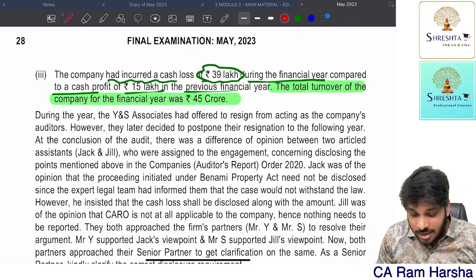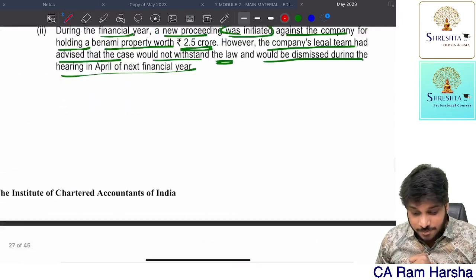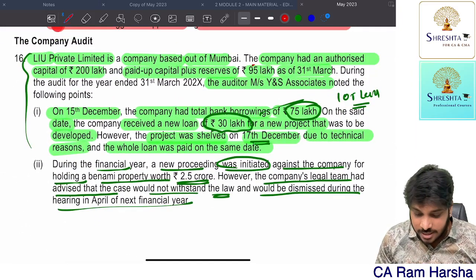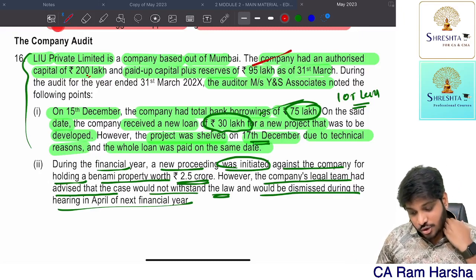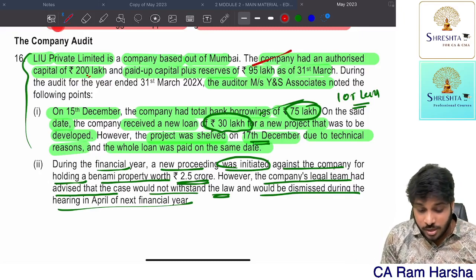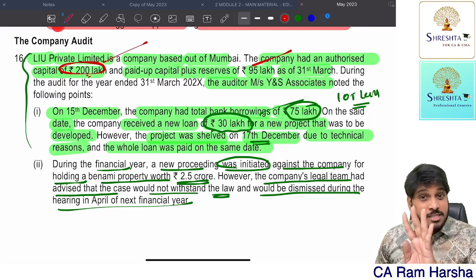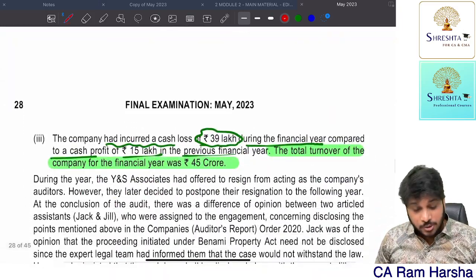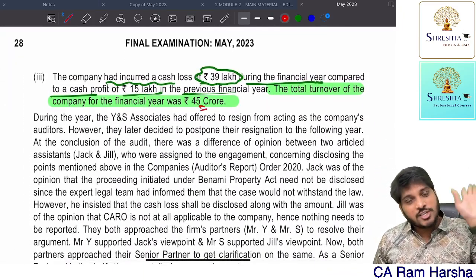But here they mentioned that the capital of this company is less than 4 crore. If you check the capital of the company, 95 lakhs paid up capital plus reserves both put together, how much is it? 3 crore, less than 3 crore. Moreover, paid up capital is only 2 crore. As per the small company definition, the paid up capital limit is up to 4. So less than 4. But turnover is breached. Therefore, it is not a small company.